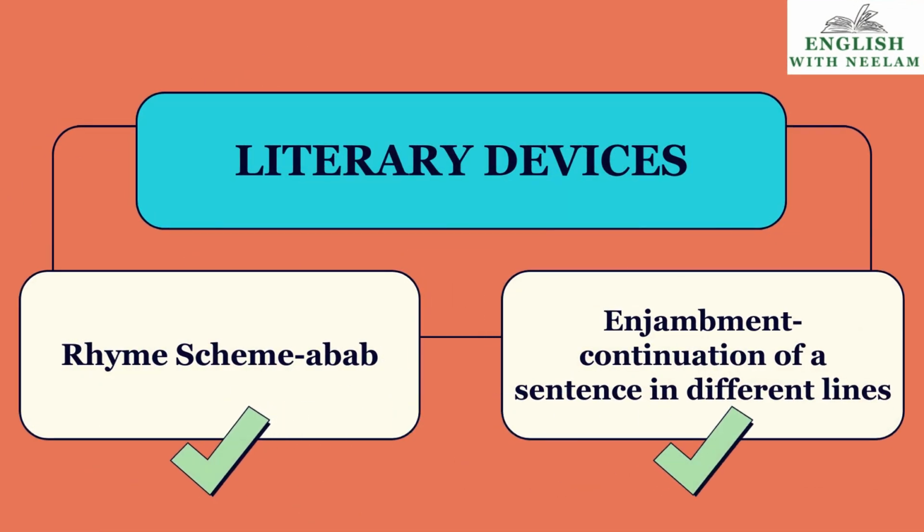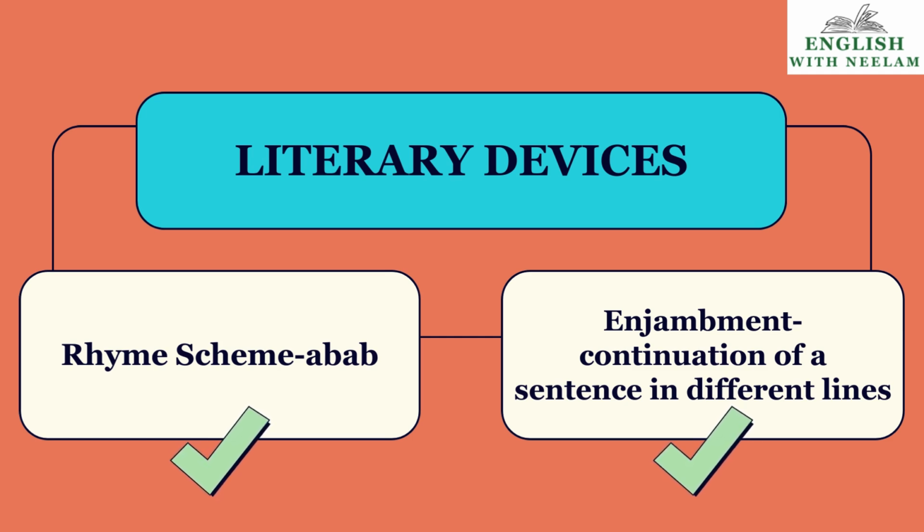Now I talk about the literary devices used in the poem. First of all, we know about the rhyme scheme of this poem. It is AB, AB. If we see the first stanza, in my video about literary devices, I have already explained what a rhyme scheme is. Heart and part, they match. The last sound, mood and rued, the D sound. So the rhyme scheme is AB, AB.